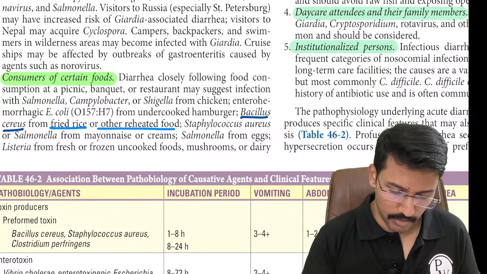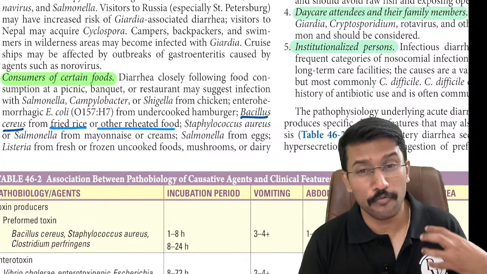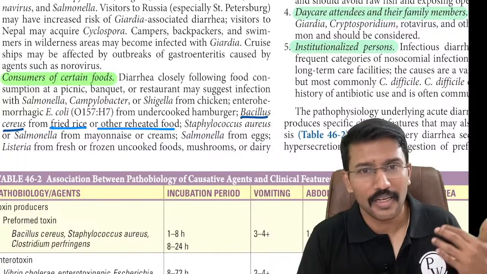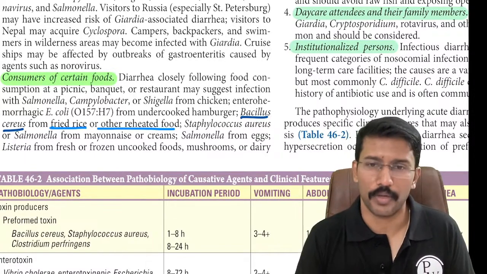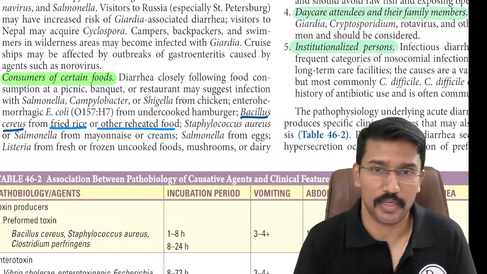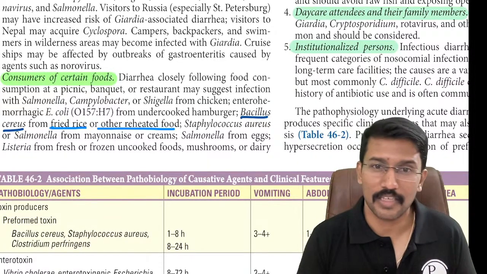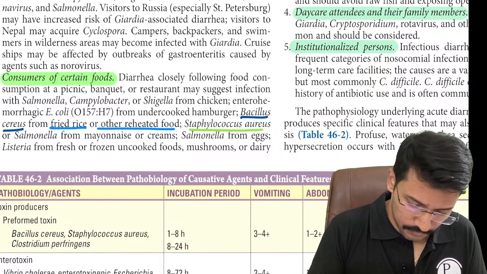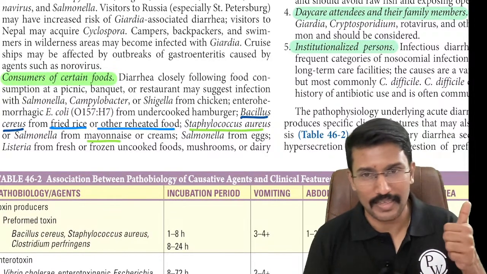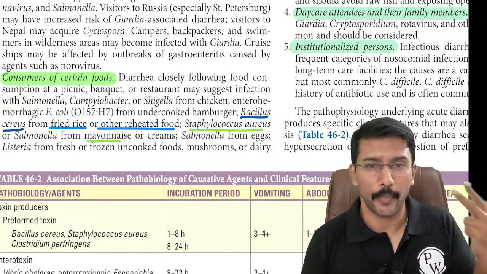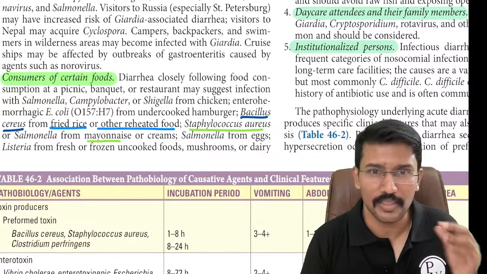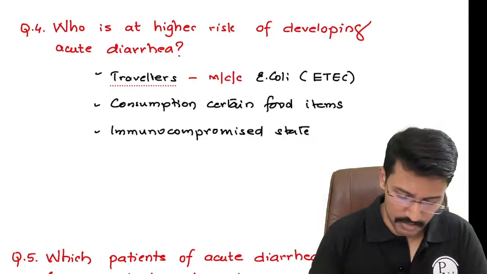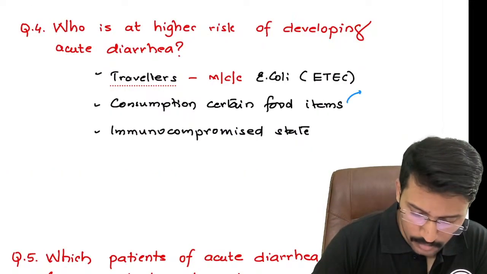Similarly, if a patient develops diarrhea after consuming frozen desserts, think of salmonellosis, right? If after consuming mayonnaise, the patient develops diarrhea, think of Staphylococcus aureus. Ice creams, think of salmonellosis. Mayonnaise, think of Staphylococcus aureus. Chinese fried rice, think of Bacillus cereus. These are some pointers which might help you to reach the underlying cause.